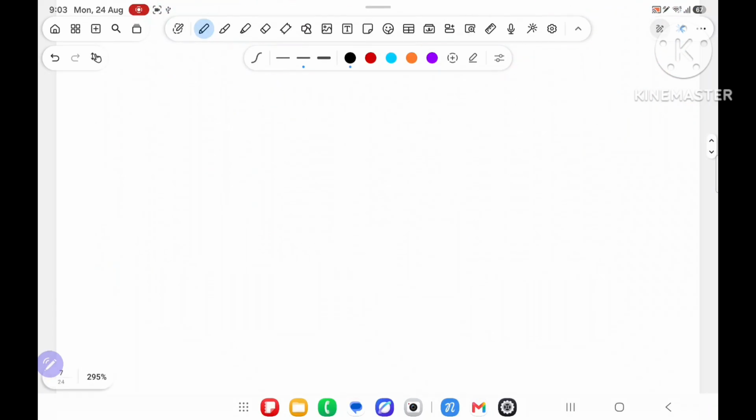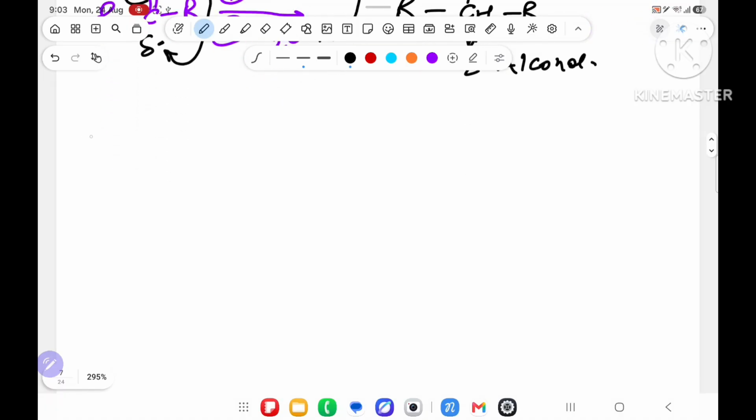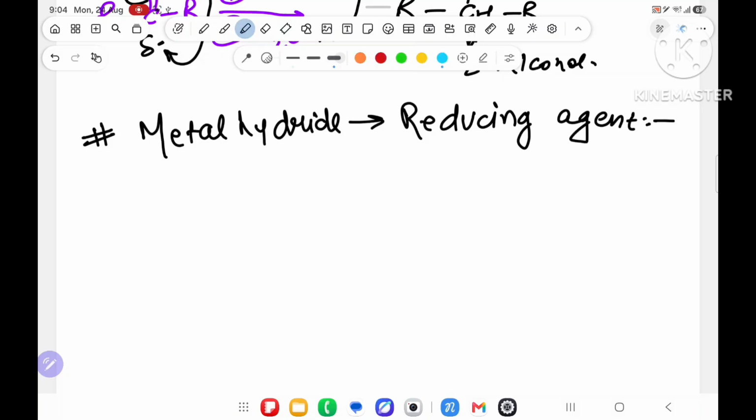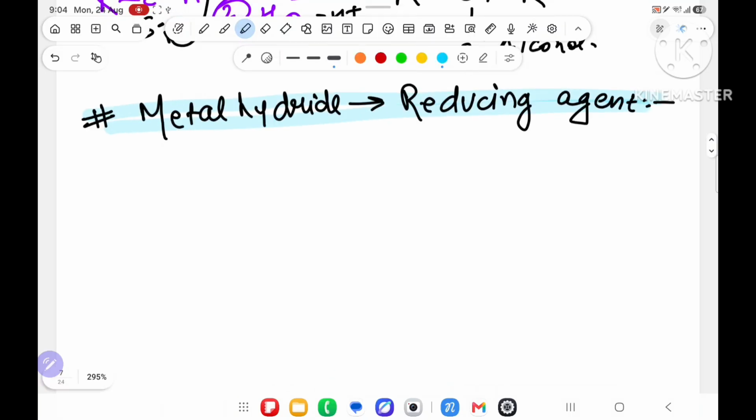Now the question arises: what are the metal hydrides we will see? What are the reducing agents that we will see as metal hydrides? A metal hydride acts as a reducing agent because it gives H minus to the compound, and H coming in is reduction. So a metal hydride is a reducing agent. Just see it: what first metal hydride am I using?